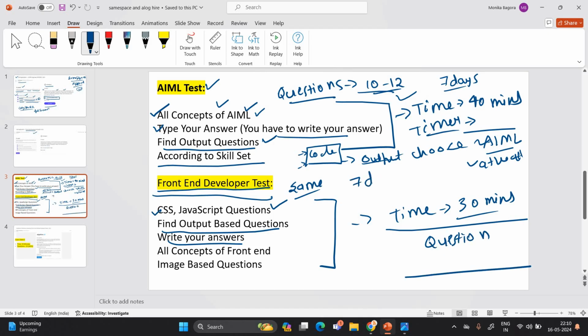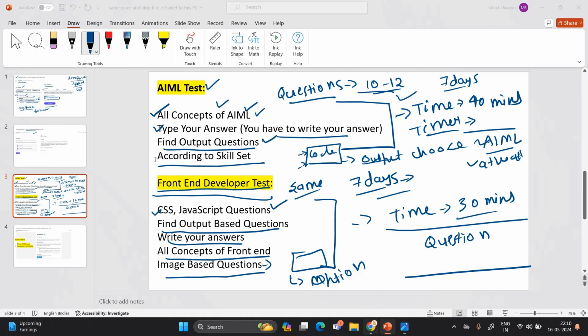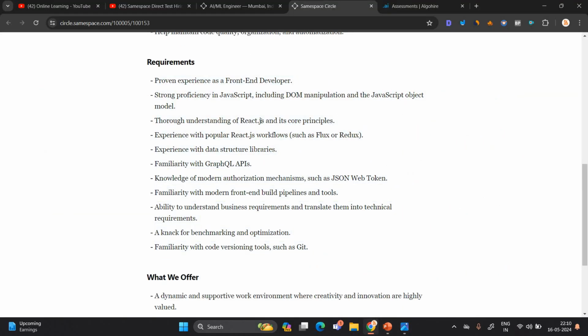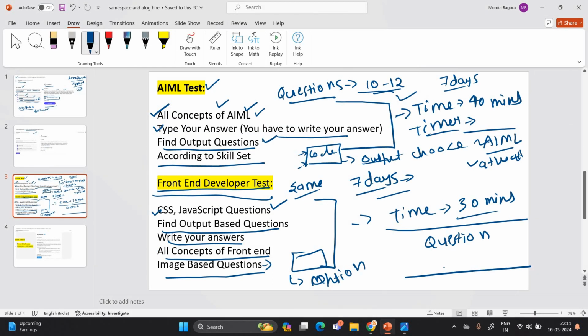Guys, for this test you have 7 days of time, so take your time, prepare for the test and attend it. There will be concepts of front end and image-based questions. They will give you one image and some options to choose from. For front end, you have to understand React.js and its core principles, JavaScript, Flux, Redux, GraphQL, API, JSON, web token, and Git. You should also have knowledge of Git, because they will ask questions related to that.